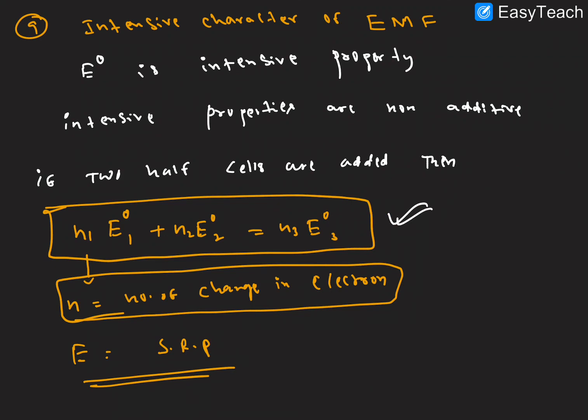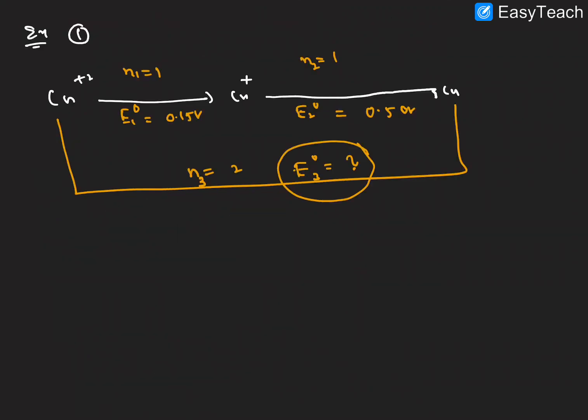So how to calculate such problems? Already we discussed, based on this formula we can identify the E naught 3 value. n1 is 1 into E1 that is 0.15 volts, plus n2 is 1 into 0.50 volts, equals n3, the number of electron changes, 2 into E naught 3.